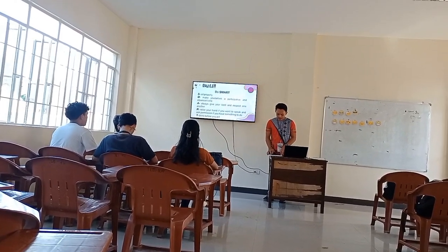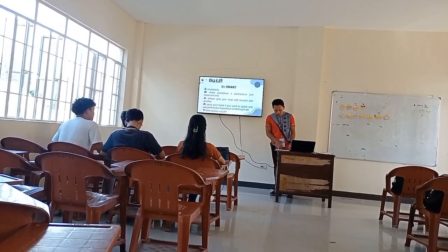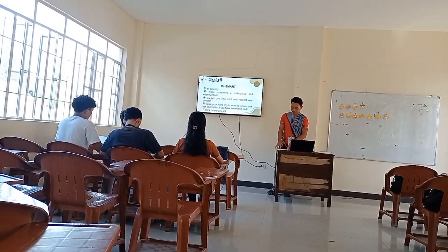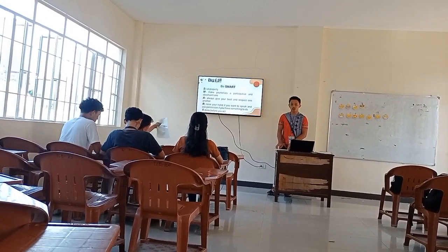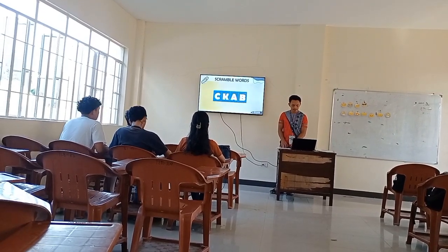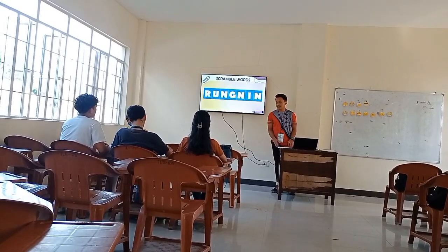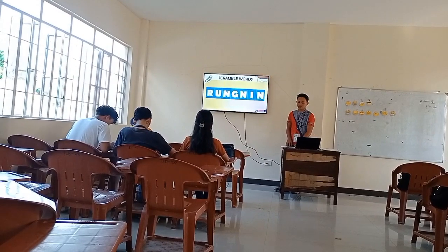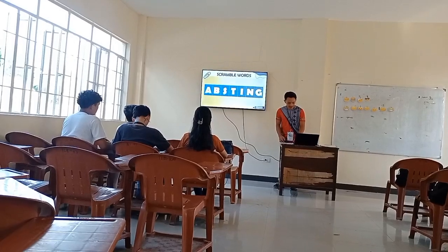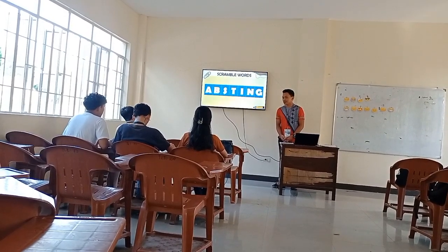Now, are you familiar with Scrabble words? Yes, sir. Now we will have another activity. I'm going to show you Scrabble words. Arrange them and write your answer on bond paper. These are the types of hand stitches. So, number 1. Now, you may start. Are you all done? Yes, sir. Now, let's proceed to number 2. Are you all done? Yes, sir.